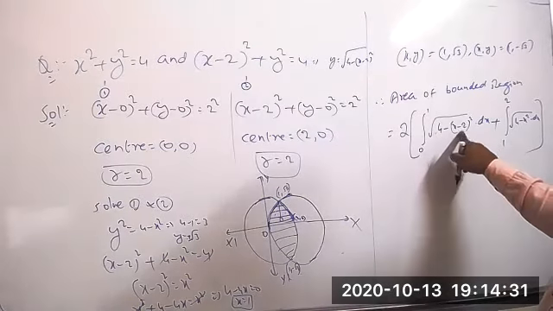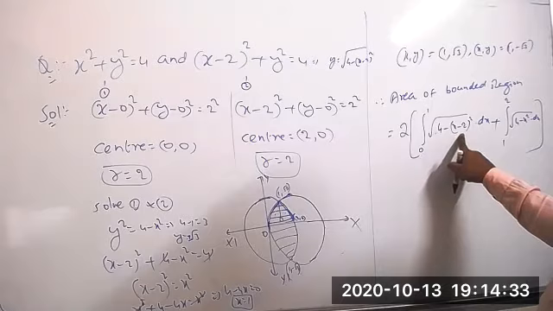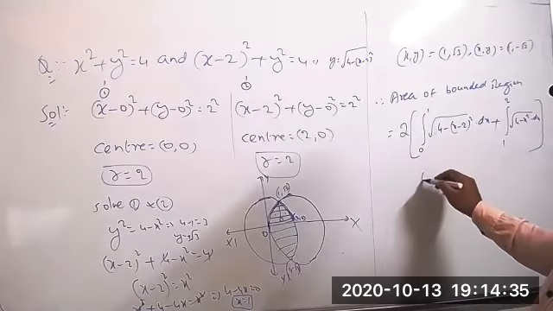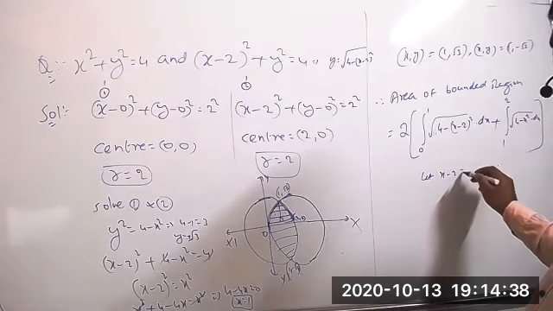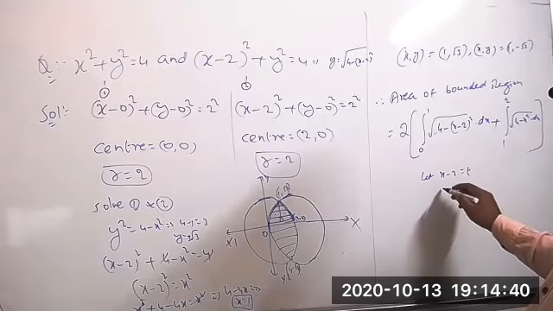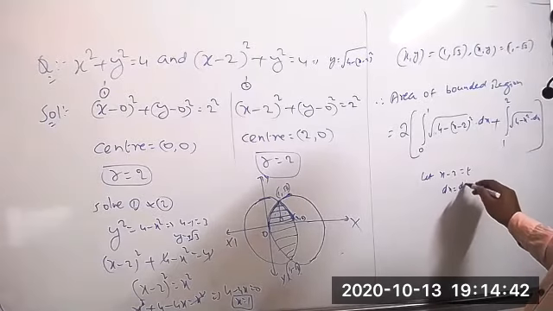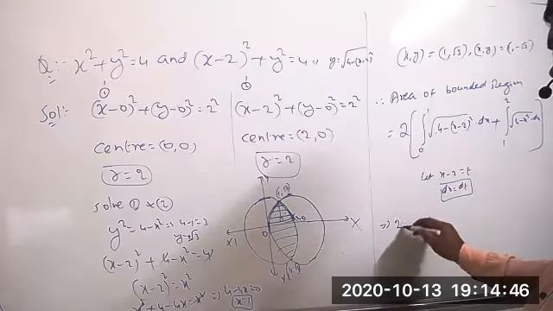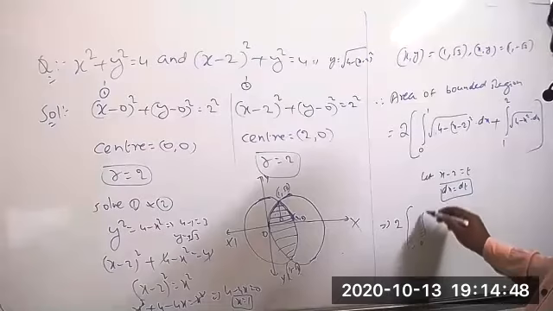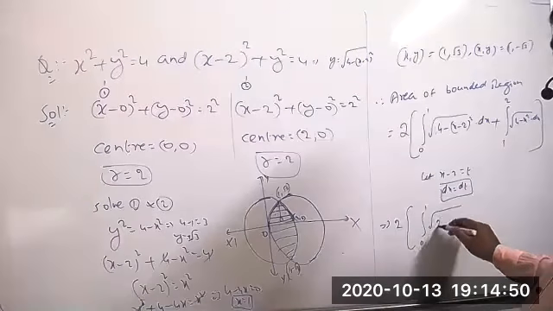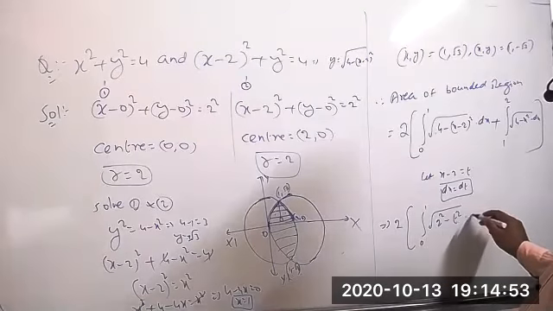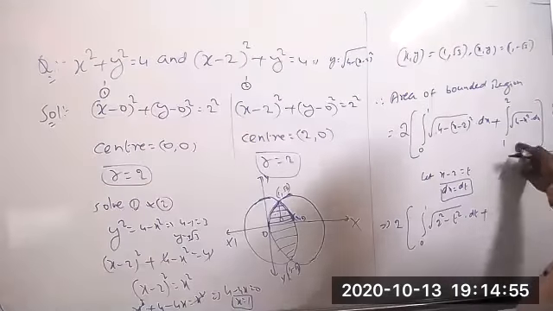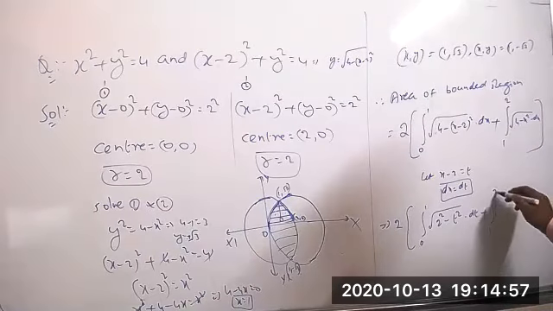But here it is x minus 2, so compulsorily we have to take a substitution or else it is not possible. Let x minus 2 equal to t, so dx equal to dt. Substituting both, we get 2 into the integration from 0 to 1 of square root of 2 square minus t square dt as the first one. Now we can directly apply the formula.